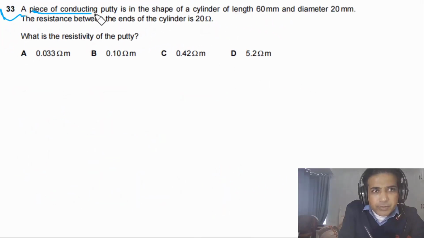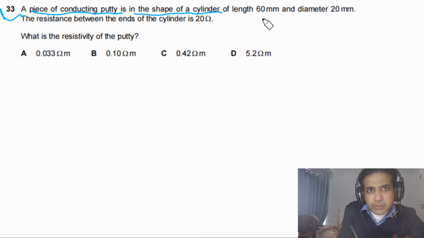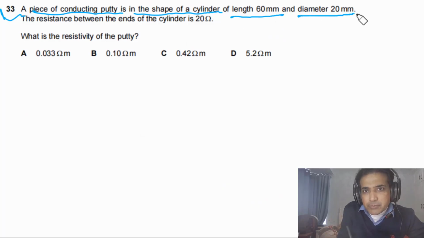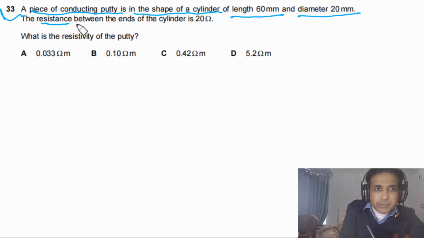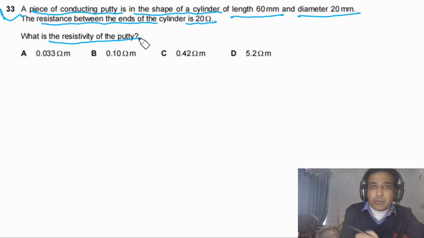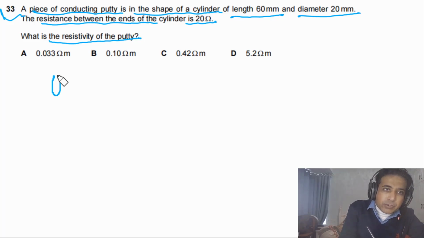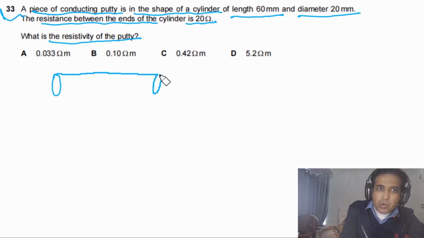Question says a piece of conducting putty is in the shape of a cylinder of length 60 millimeters and diameter 20 millimeters. The resistance between the ends of the cylinder is 20 ohms. What is the resistivity of the putty? Pretty straightforward question. It is given to us the shape of the putty is cylinder. So we can simply draw this cylinder first of all. So this is the cylinder.